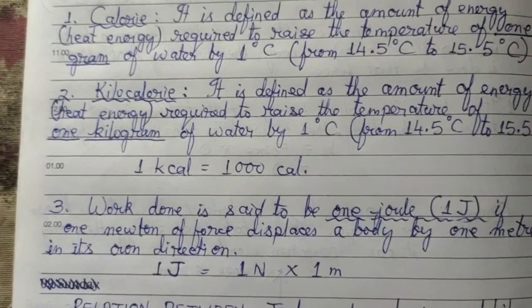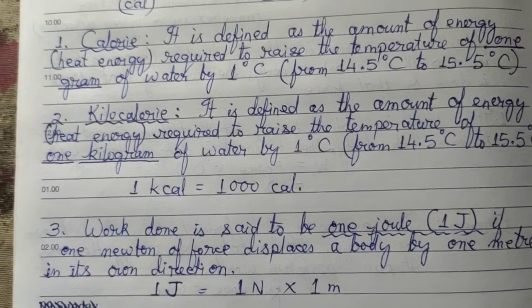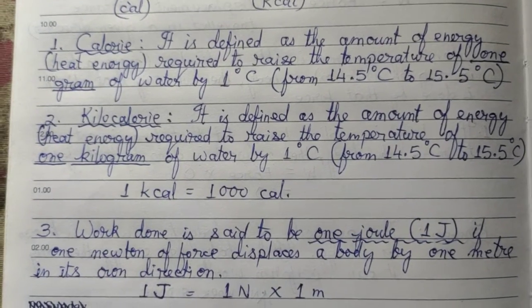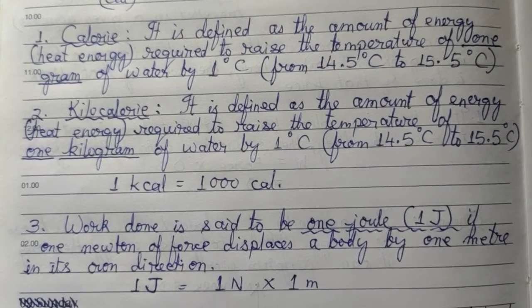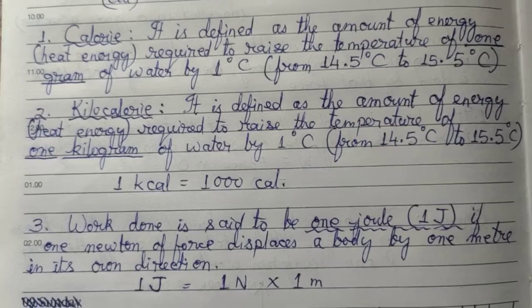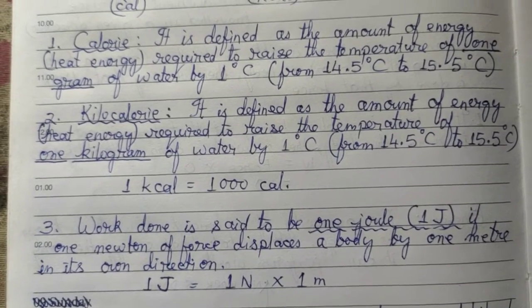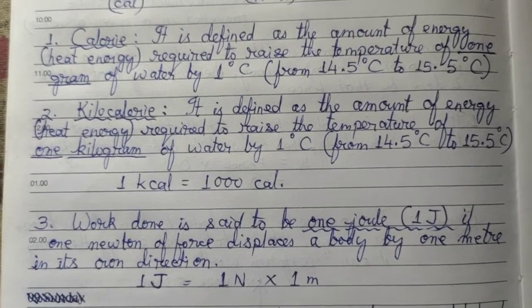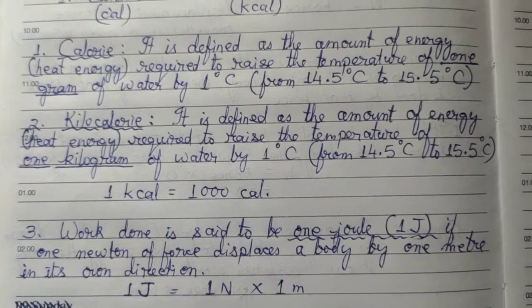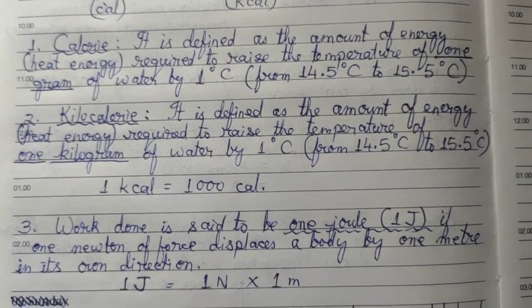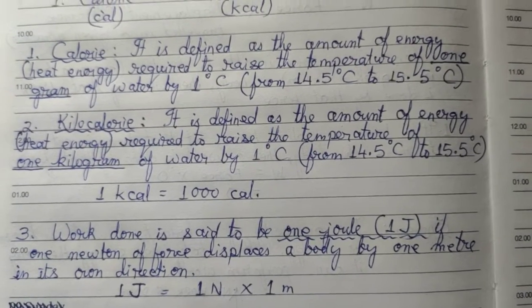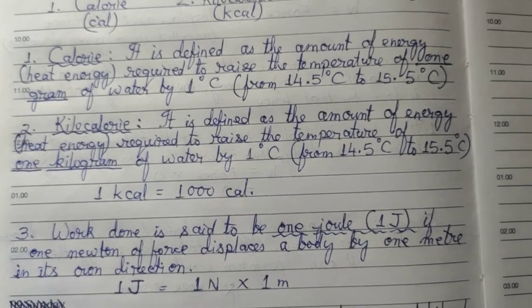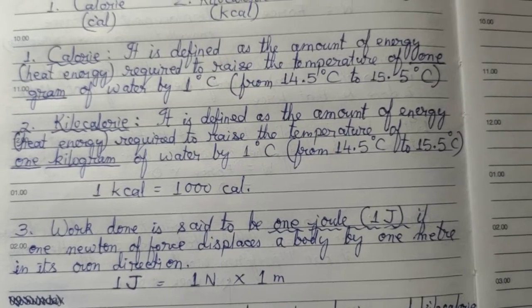The third one is the SI, that is standard unit for work, joule. Here's the definition of 1 joule. Work done is said to be 1 joule if 1 Newton of force, your unit of force is Newton, displaces or moves the body in a particular direction by 1 meter.